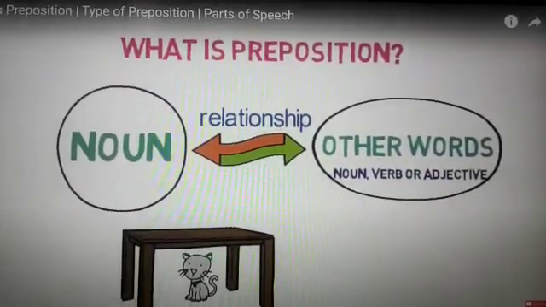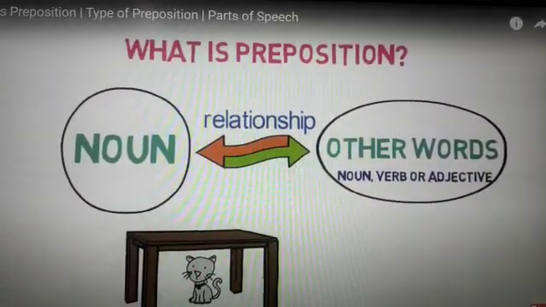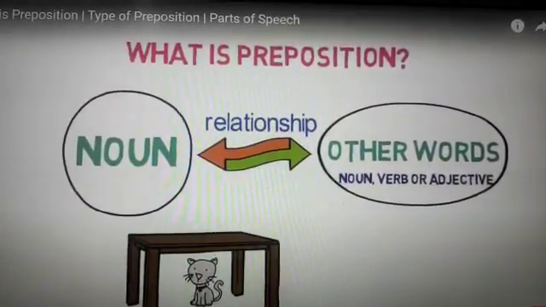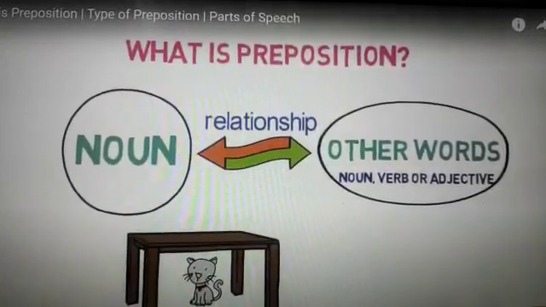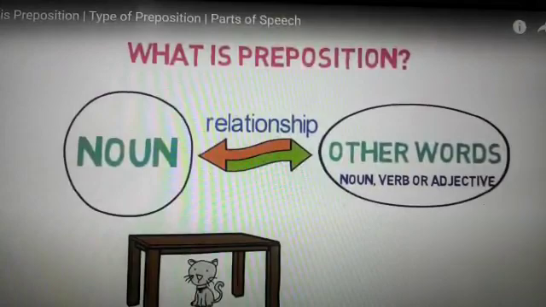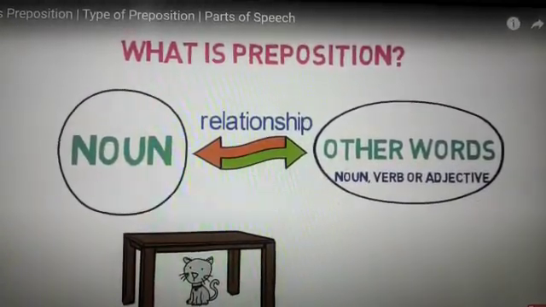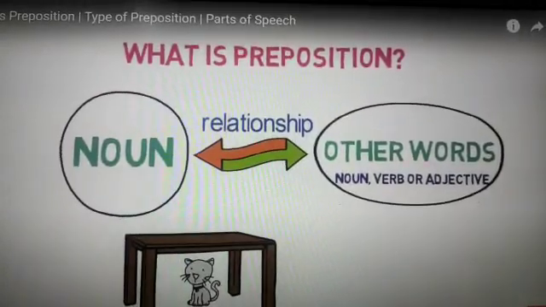So the other words would be a noun, verb or an adjective. A preposition is a word which shows the relationship of a noun with the other words in a sentence, like with another noun, with a verb or with an adjective.